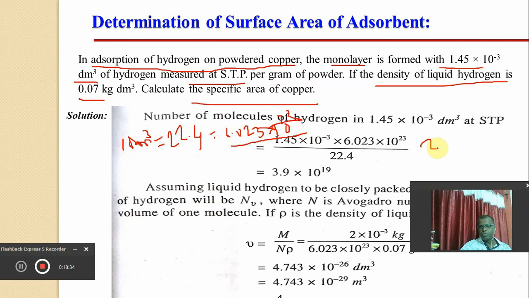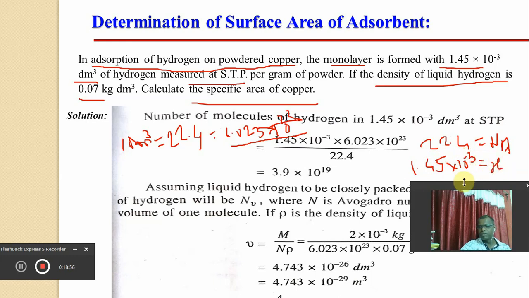So 22.4 is equivalent to Avogadro's number, and that is 6.023 into 10 raised to 23. So 1.45 into 10 raised to minus 3 is equivalent to x.